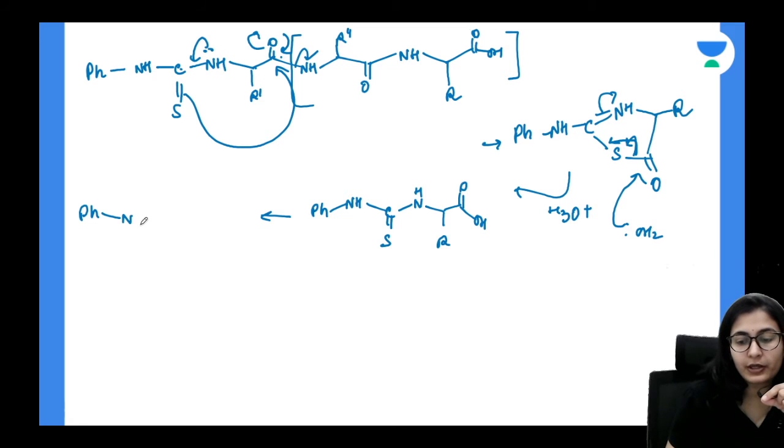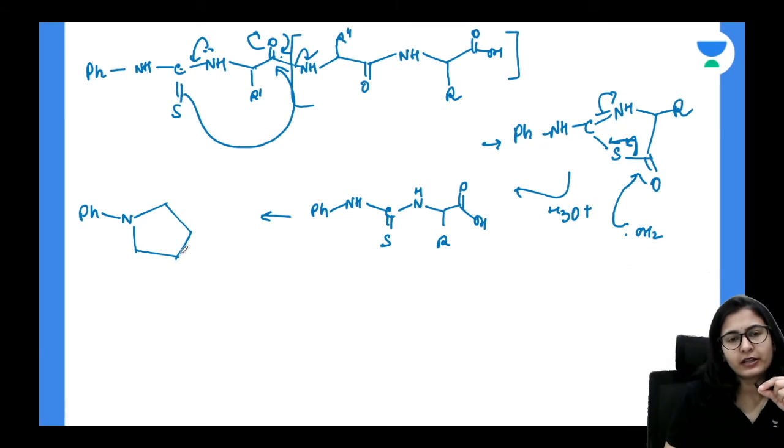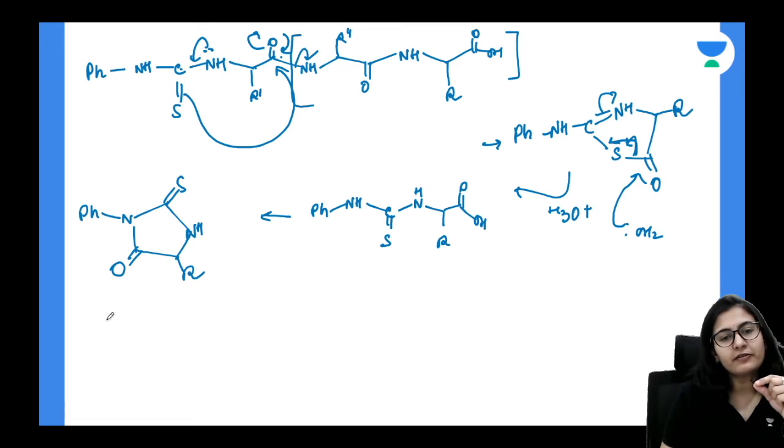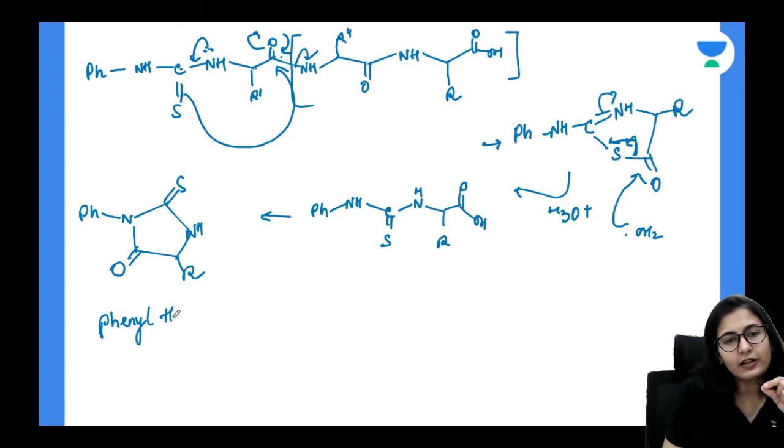Okay, so you are going to get the phenyl thiohydantoin. That is also once again a 5-membered ring only. So you write double bond S over here, NH group, R group, and the carbonyl. Now this is your final product of the Edman degradation, phenyl thiohydantoin. And in your previous year examinations, it has been asked a lot of times.